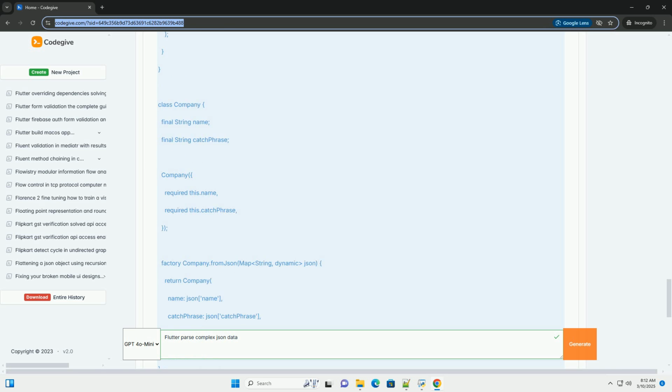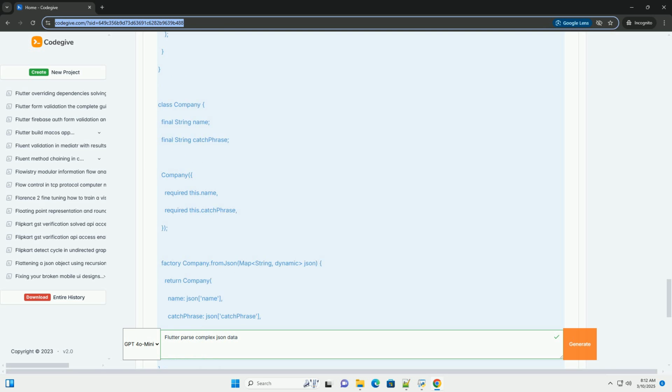Step 1. Setting up dependencies. First, add the HTTP package to your pubspec.yaml file. Run flutter pub get to install the dependency. Step 2. Defining the data model, user class. Create a user.dart file to define a user class that represents the structure of your JSON data.